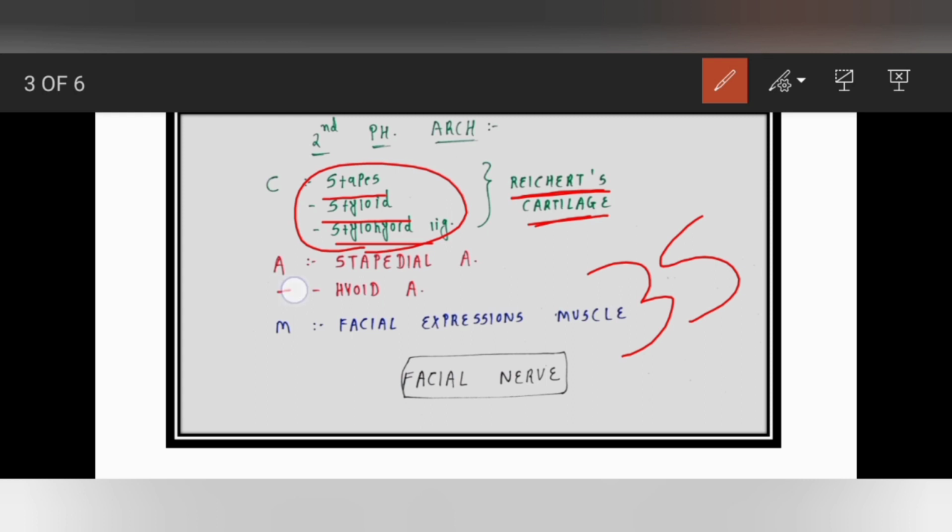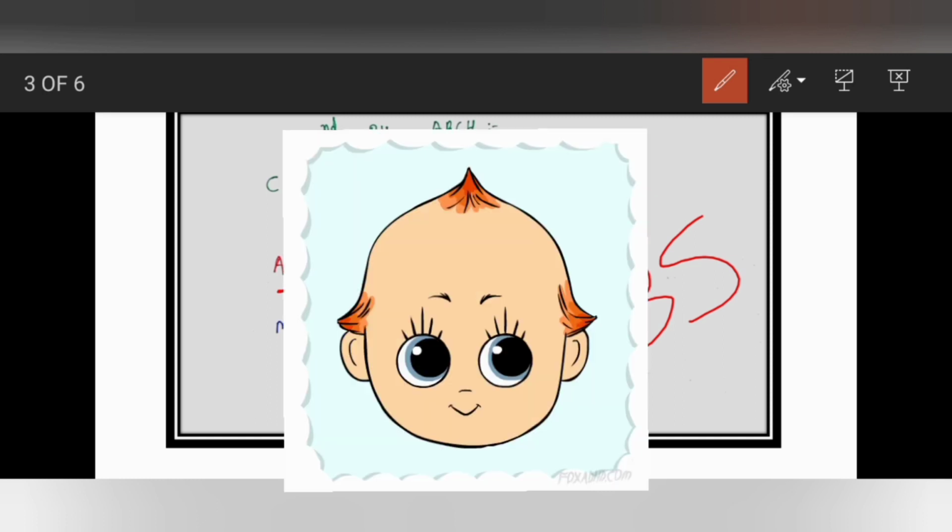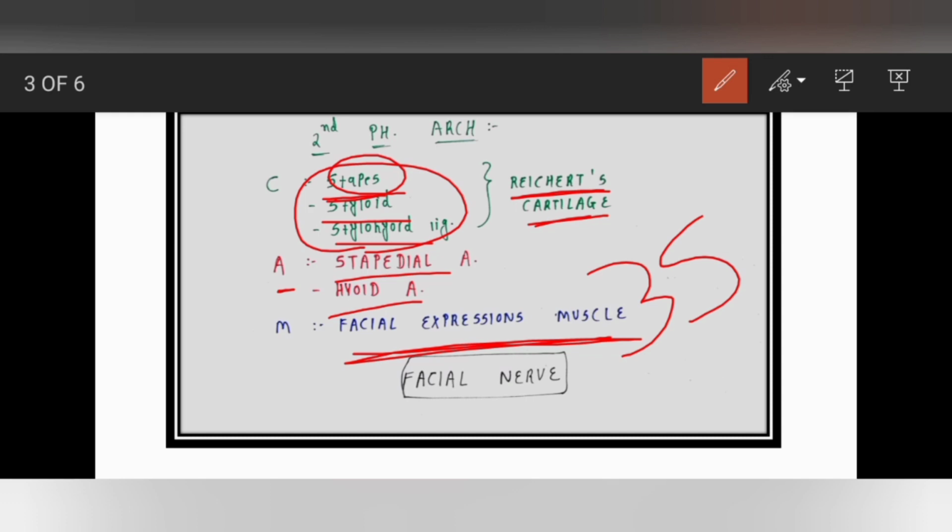Okay, and the artery is here, stapes is here, then there will be the blood supply to the stapes. We have to give blood supply to the stapes too, that's why we have a stapedial artery and the hyoid artery. Okay, moving on to the muscle. These muscles are our facial expression muscles. As the name suggests, the muscle is for facial expression. So the nerve which innervates this facial muscle is our facial nerve, the cranial nerve number 7.